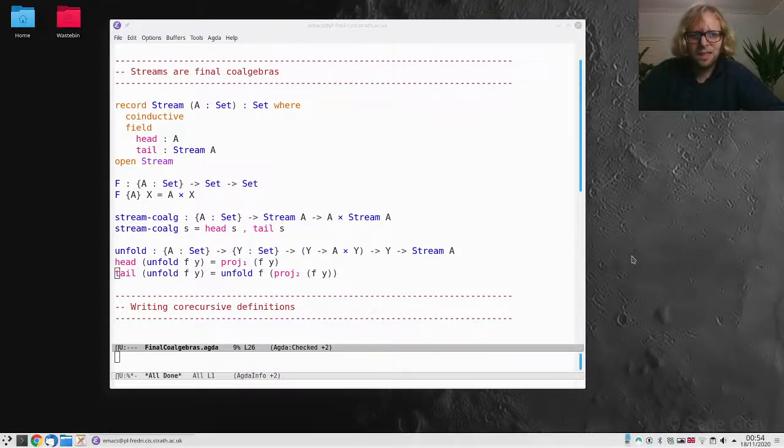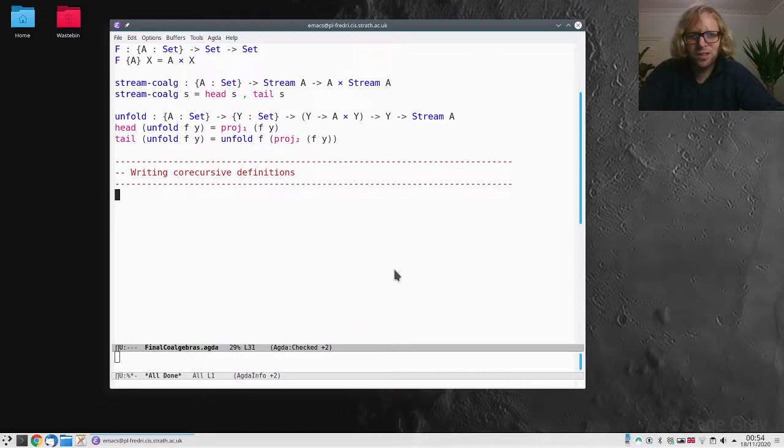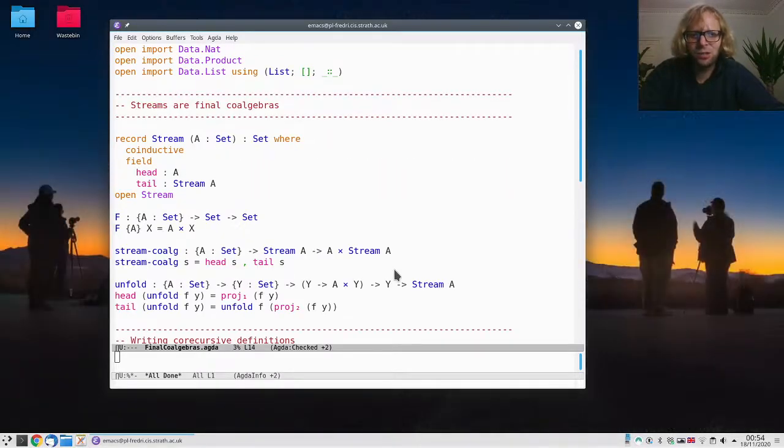Hi, let's write some co-recursive definitions. These are how we write functions into co-inductive types. So remember that we had this type of streams, which was given by how we can observe its head and its tail, which is another stream, and that it was a coalgebra.